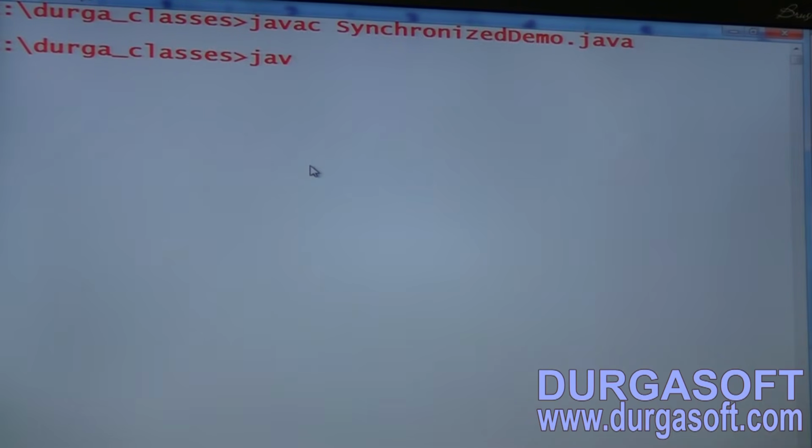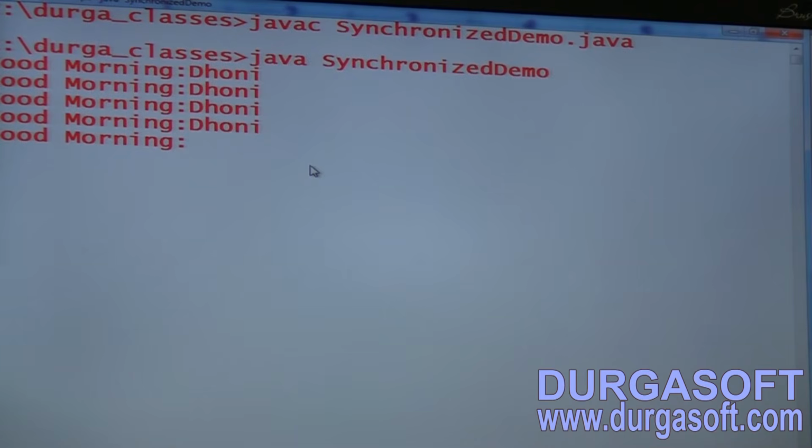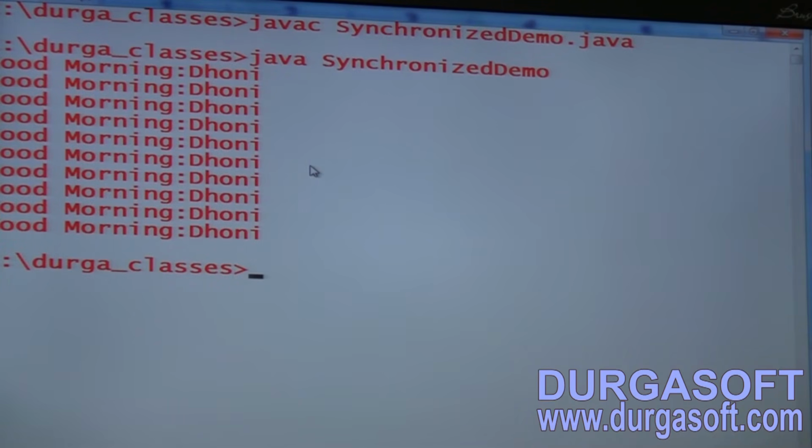Now let me execute this one. javac SynchronizedDemo.java. The code compiles fine. java SynchronizedDemo. Good morning, sleeping, Dhoni, good morning, sleeping, Dhoni, good morning, sleeping, Dhoni. So in this scenario, can you tell whether the synchronized keyword is required or not required? Not required. Up to this it is clear for all of you, right? Okay, let it complete 10 times, that's all, stop now.